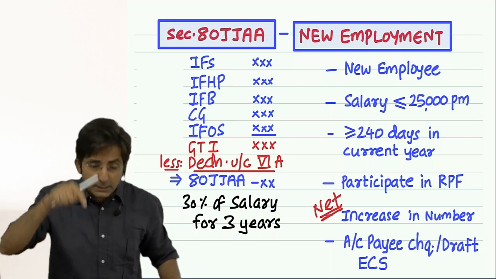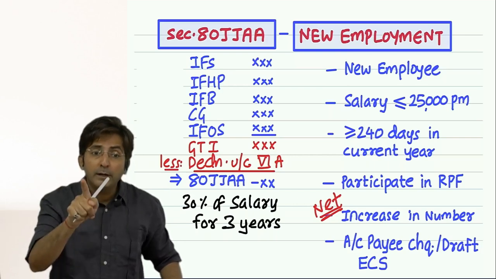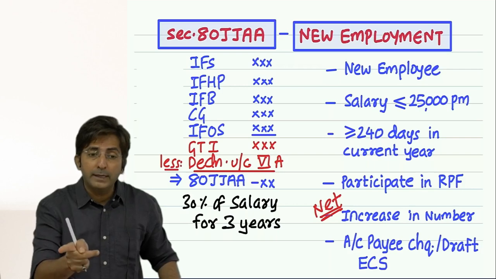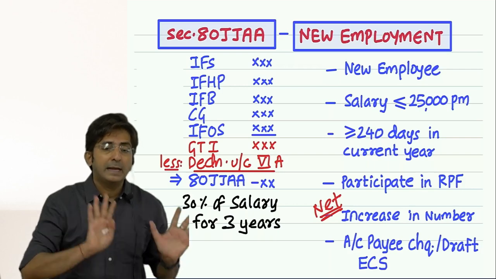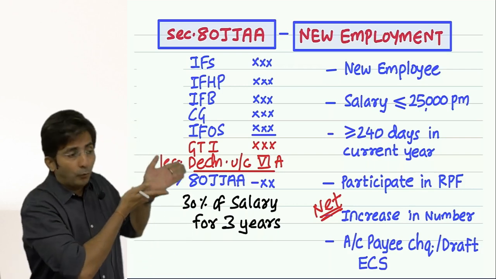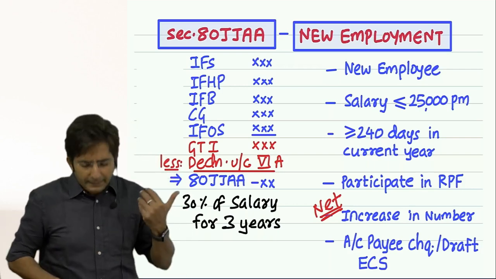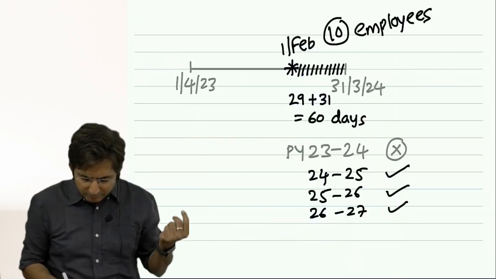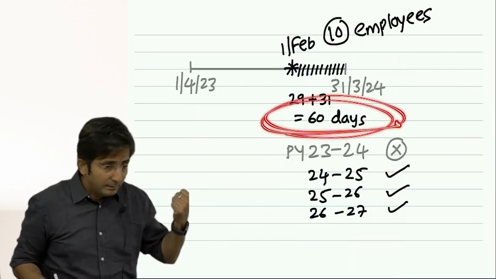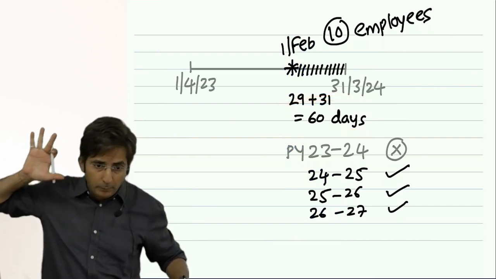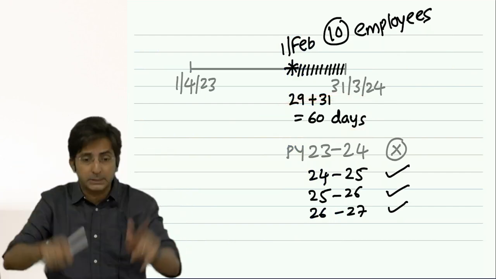You want the deduction in this year, so don't appoint them at the end of the year, appoint them well in advance, so that at least they work for 240 days in the current year. In case it is less than 240, then also deduction will be allowed. But it will not start from this year.